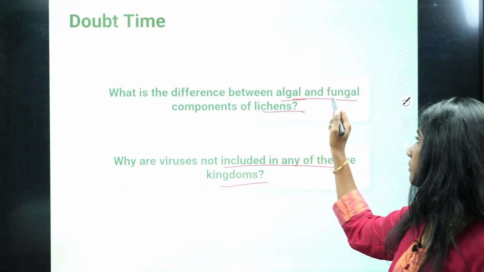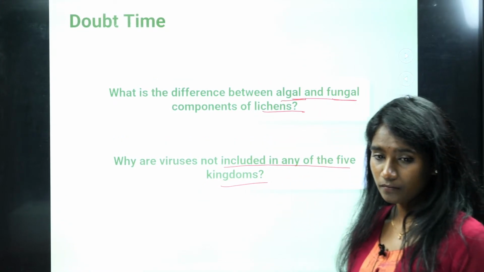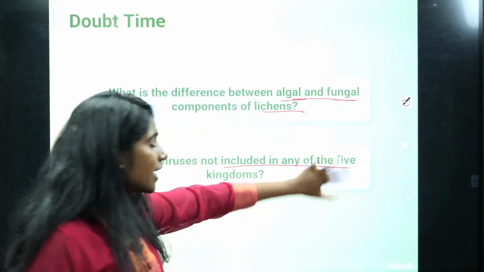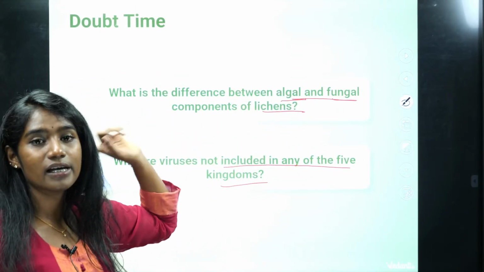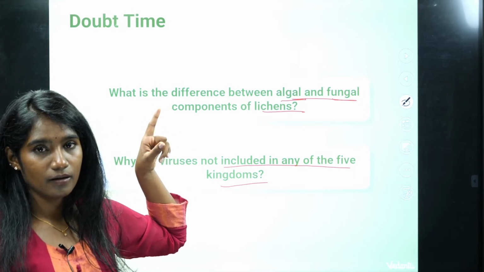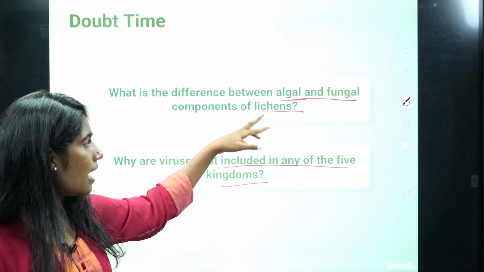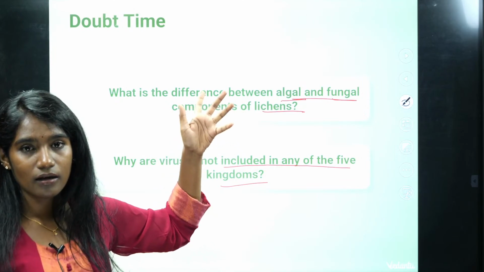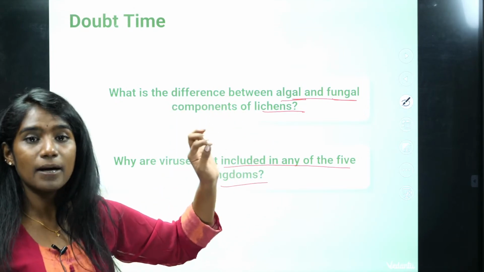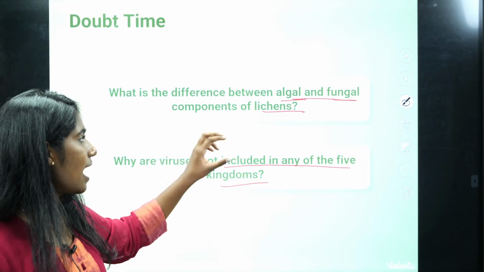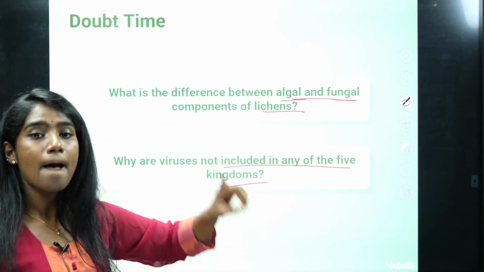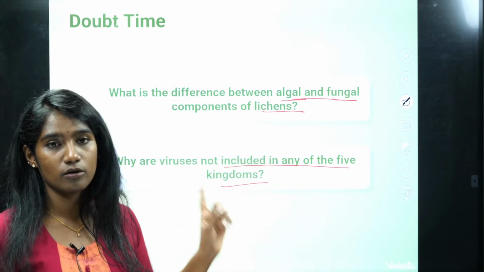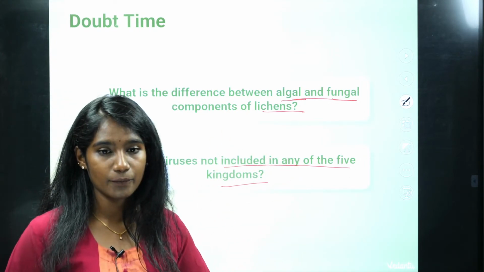Now, what is the difference between algae and fungi? Forget about lichen. Algae fall under kingdom Plantae. For example, Spirogyra is not unicellular, it is multicellular. There are certain green algae that are unicellular eukaryotic, and multicellular eukaryotic ones also, which have a cell wall.